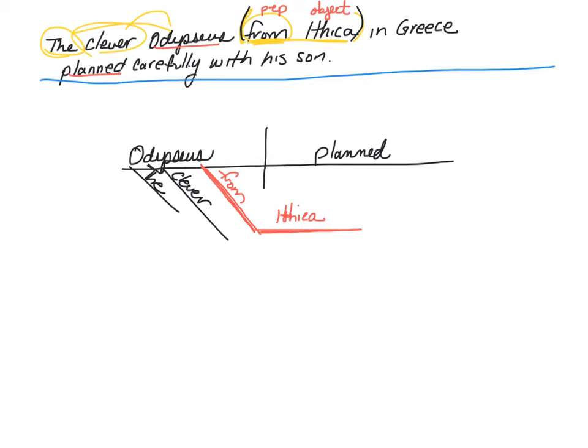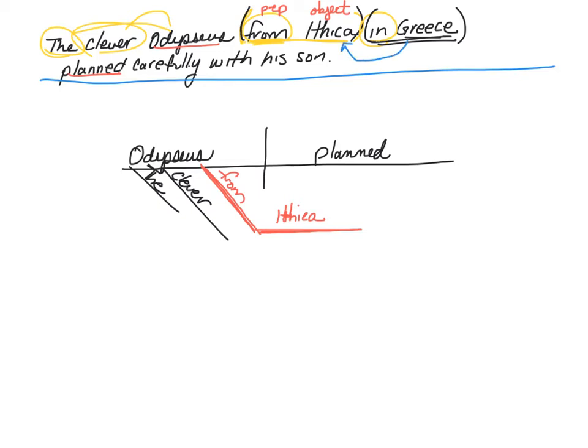What is our next word? Our next word is in. Oh, ding, ding, ding. Once again, we have a relationship word. Is that relationship word connected to a noun that follows it? Yeah, Greece. Now, the question is, what does in Greece describe? You might at first say, well, Odysseus is in Greece. But we're not talking about Odysseus being in Greece. What are we really talking about being in Greece? Think about it.